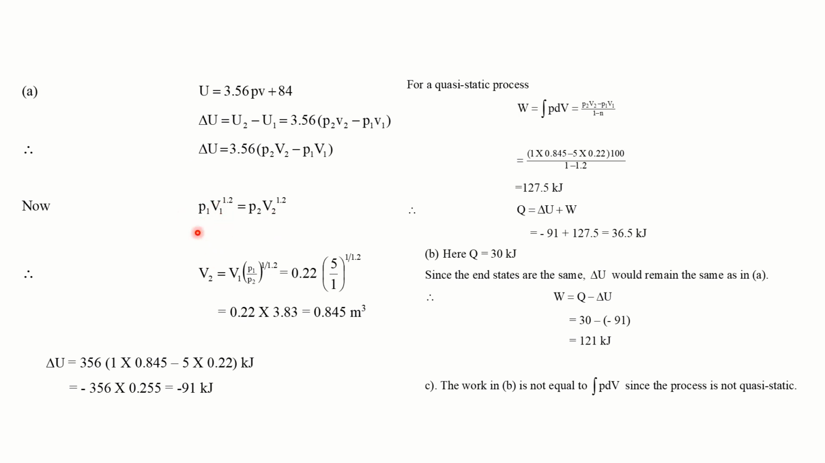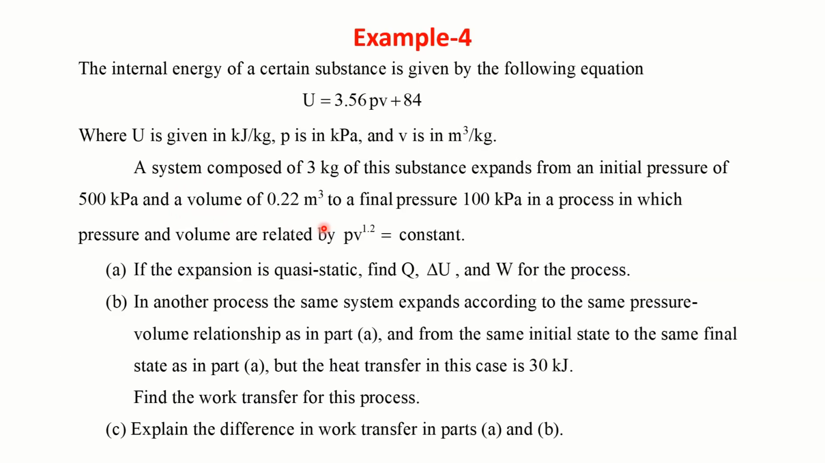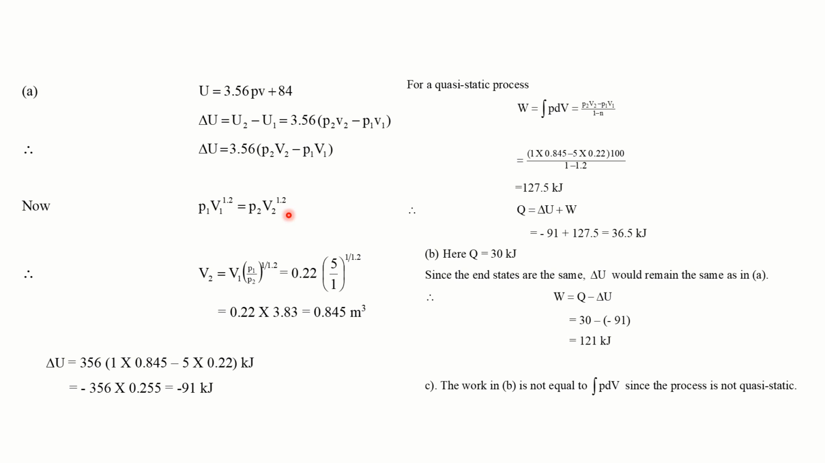Now the relation is P1 V1 to the power of 1.2 is equal to P2 V2 to the power of 1.2. This is how the expansion happens, that is related by PV to the power of 1.2 equal to constant. From this equation, I can find out what V2 is. I'll be getting this value as 0.845 meter cube.